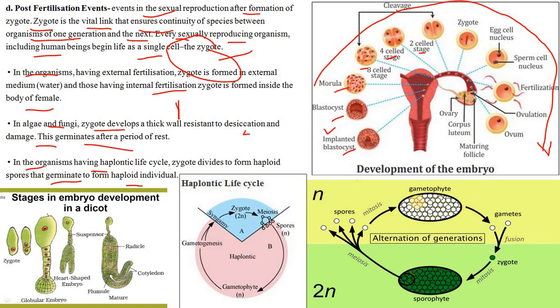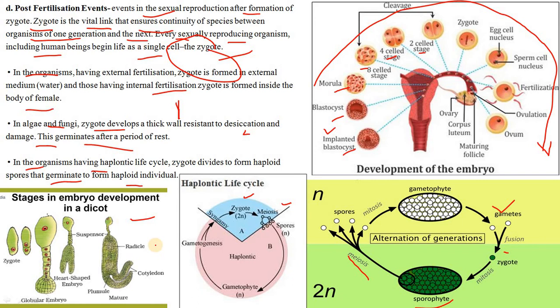Okay, in this diagram we can see there is the gametophyte, then gametes, fusion, then zygote. From the zygote the sporophyte is there, and meiosis occurs, then mitosis occurs. It is a cycle. In the haplontic life cycle, the organism divides to form haploid spores that germinate to form the haploid individual: the zygote, then meiosis, then spores, then gametophyte, then gametogenesis. And this is a development in a dicot plant. There are stages. You can refer to this.